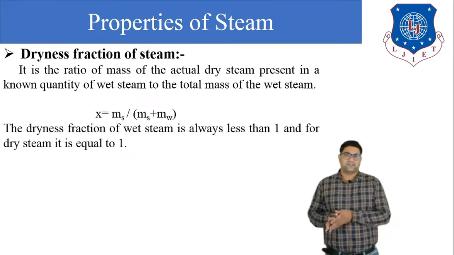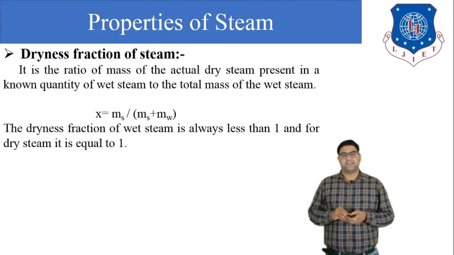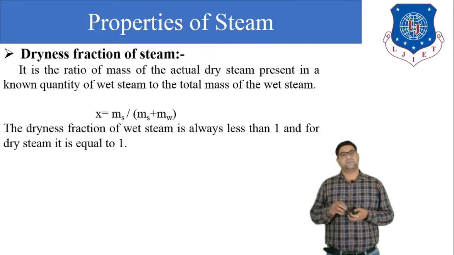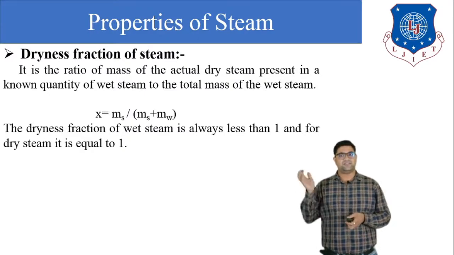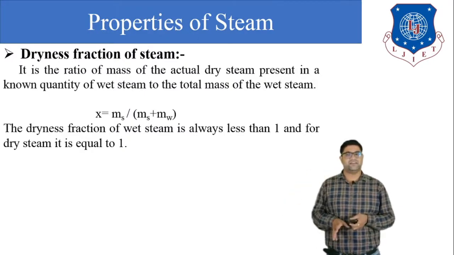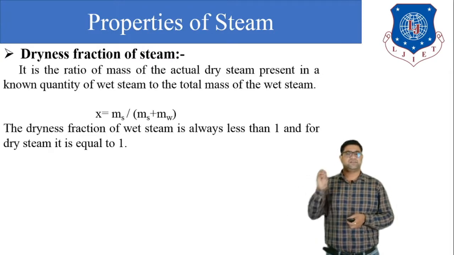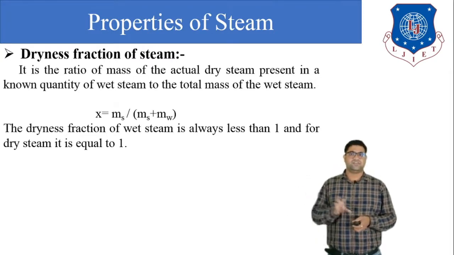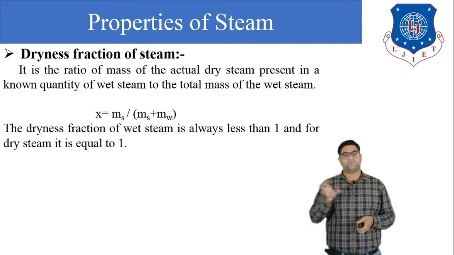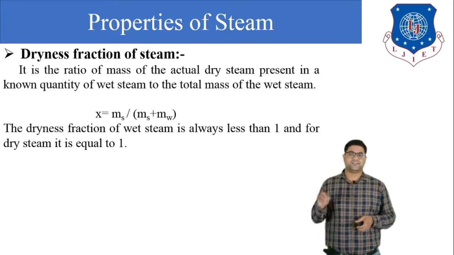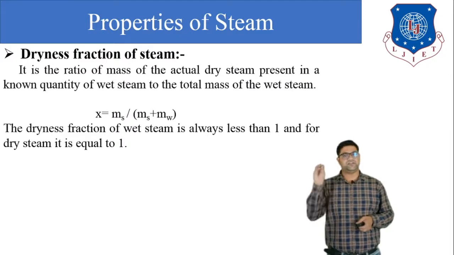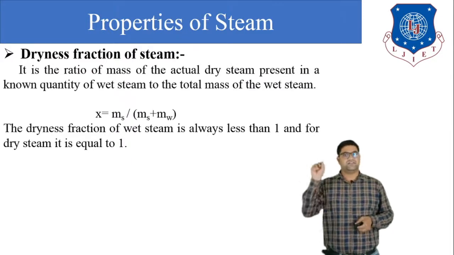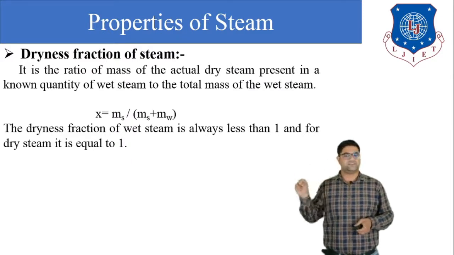Next, the important note is that the value of dryness fraction always varies between 0 to 1. When the steam becomes 100% dry, the value of dryness fraction becomes 1. At the saturation condition, when water reaches the saturation temperature, the dryness fraction is 0.